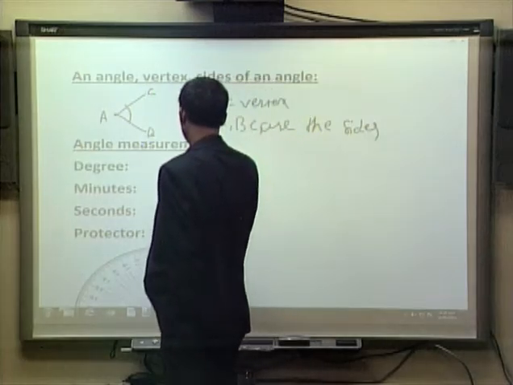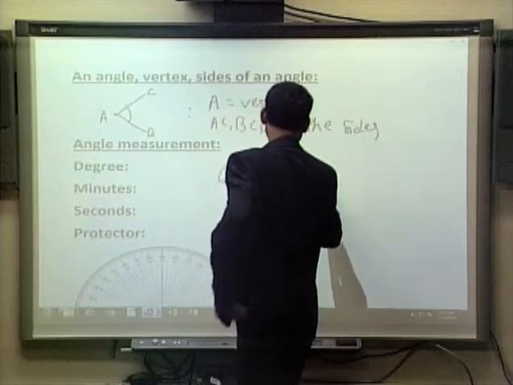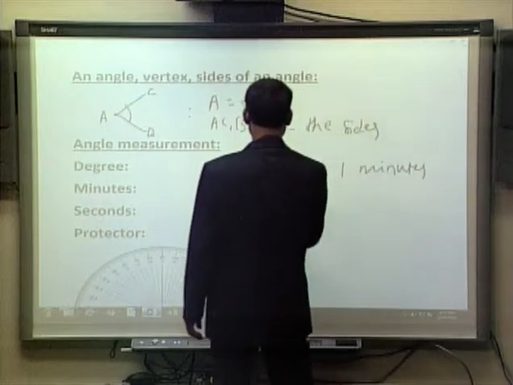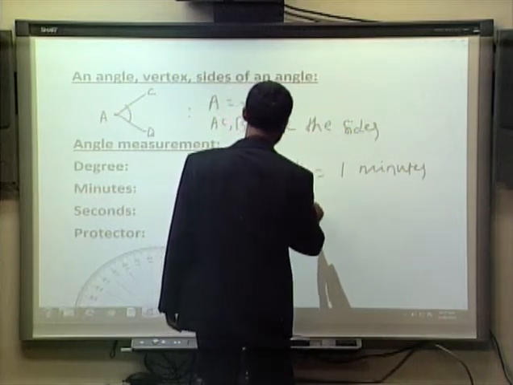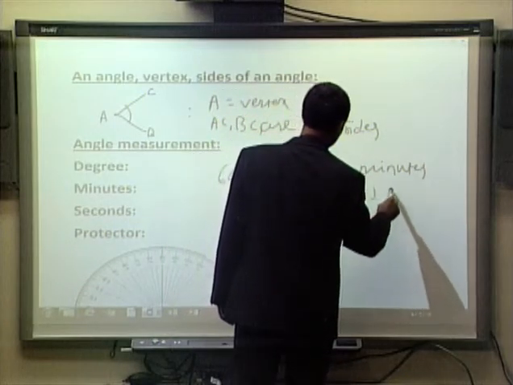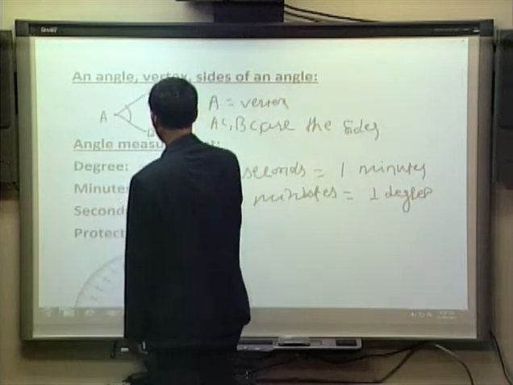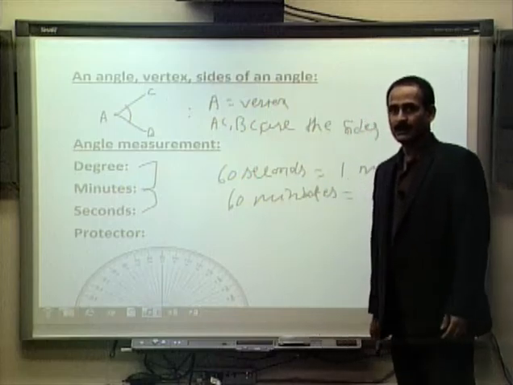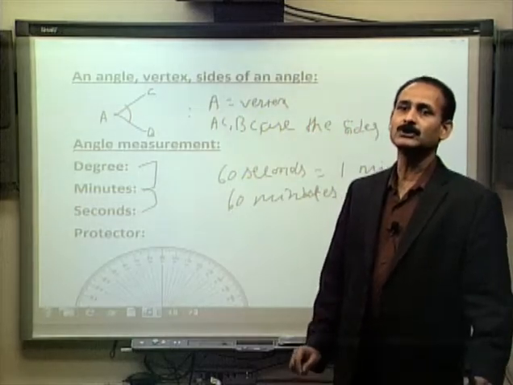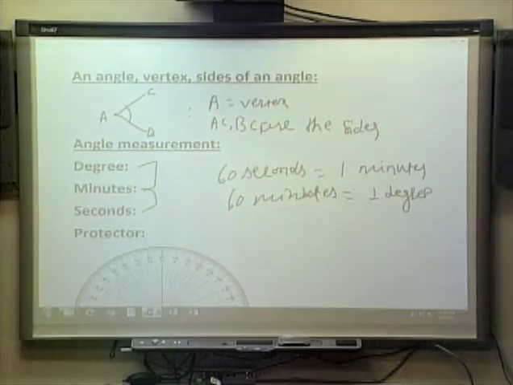In fact, 60 seconds will be equal to 1 minute, and 60 minutes will give us 1 degree. This is how these three quantities, degree, minutes and second, are related. And one of the geometrical instruments that we use to find the measure of an angle is called a protractor.